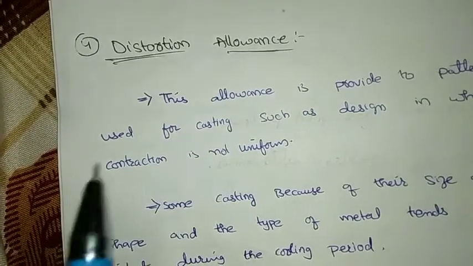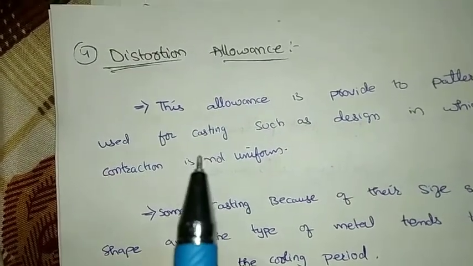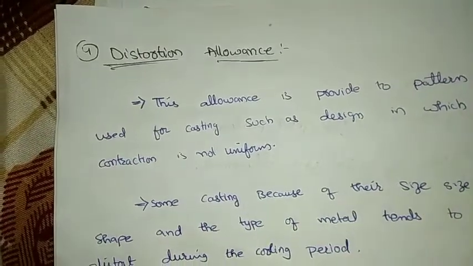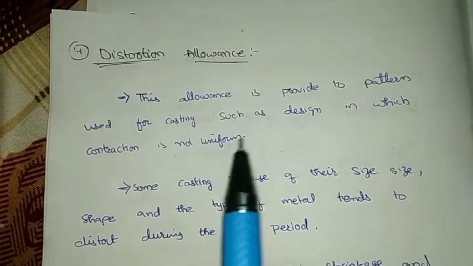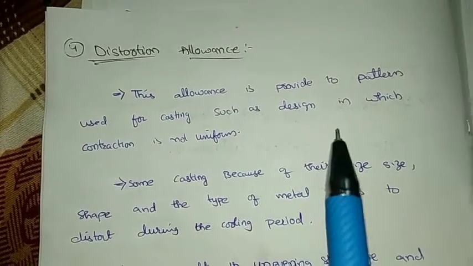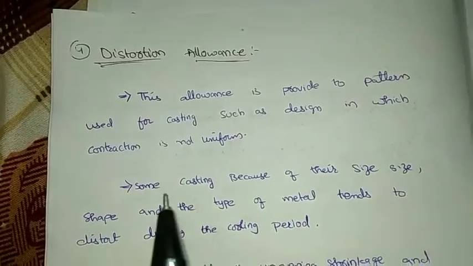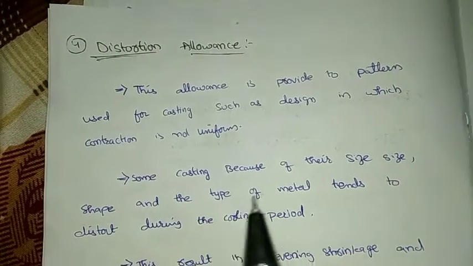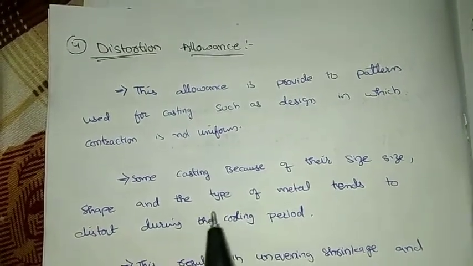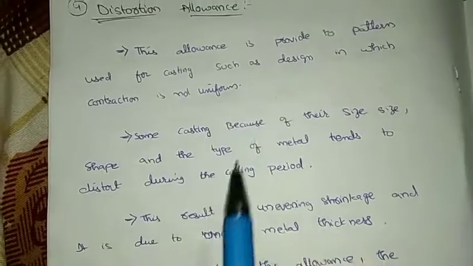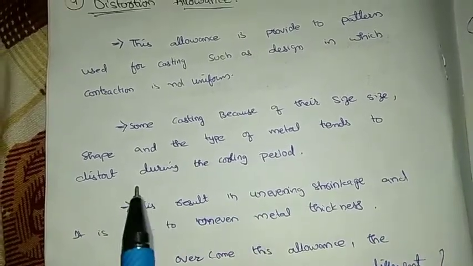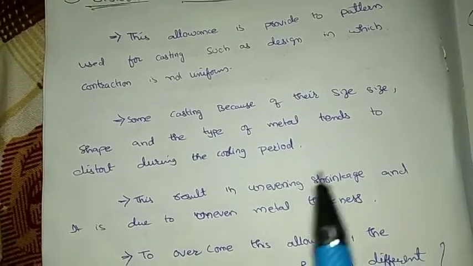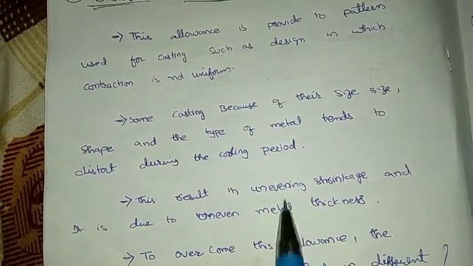Let us see our fourth type of allowance, which is distortion allowance. This allowance is provided to patterns used for castings, such as designs in which contraction is not uniform. We don't know in which direction the contraction will go. Some castings, because of their shape, size and type of material, tend to distort during the cooling period.